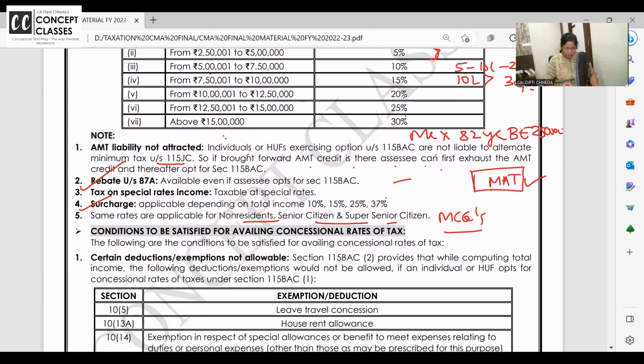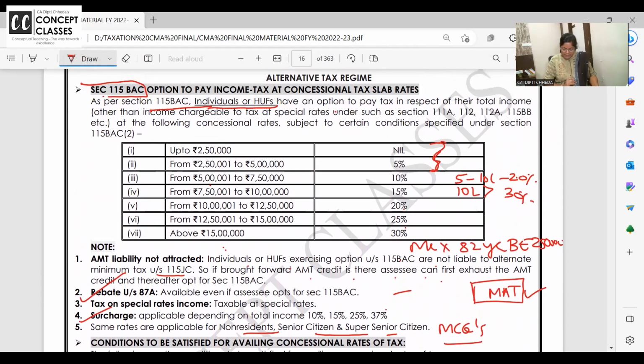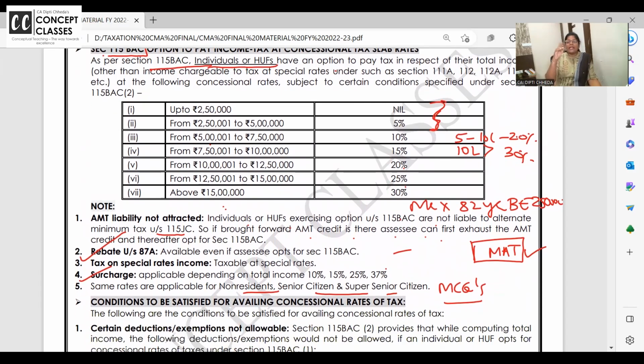Okay. Now, conditions to be satisfied. Here we complete with the basics. Is there any doubt in the basics? Put it in chat box or clear. New tax regime is applicable for individual and HUF. Tax rates you have to pay like this: normal income, special rates, you have to pay the tax. Rebate, surcharge, rest all same. And seniority benefit is not given to anyone.